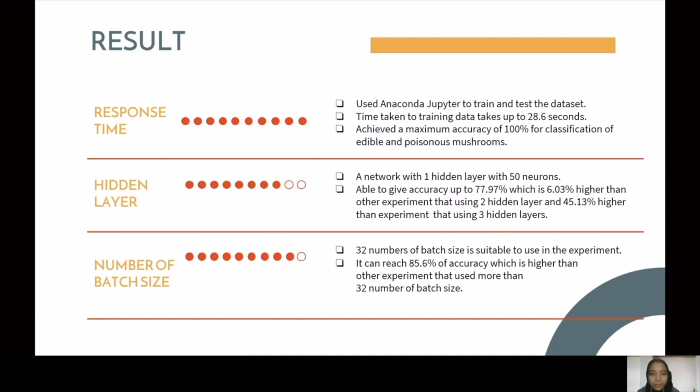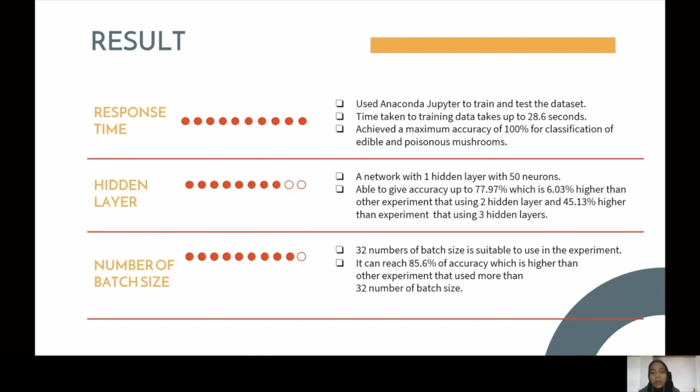In terms of response time, we use Anaconda Jupyter to train and test the dataset, and the time taken to validate the training data is up to 28.6 models. This model achieved a maximum accuracy of 100% for classification of edible and poisonous mushrooms. This experiment indicates that only a short time is needed for training the model to achieve the maximum accuracy.